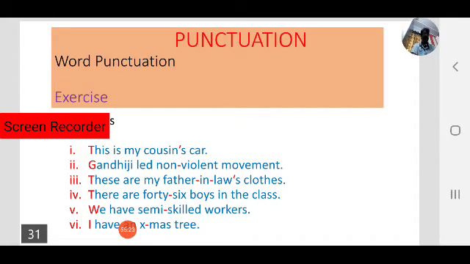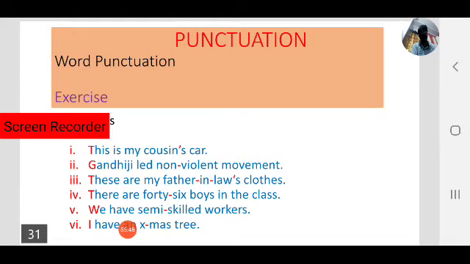We have seen all these punctuation marks that come under these 3 types, along with a couple of examples and exercises.